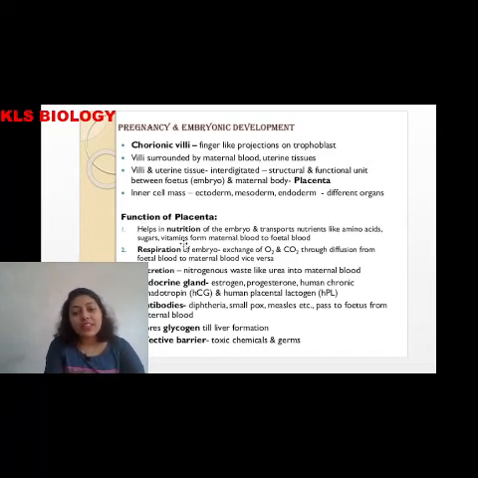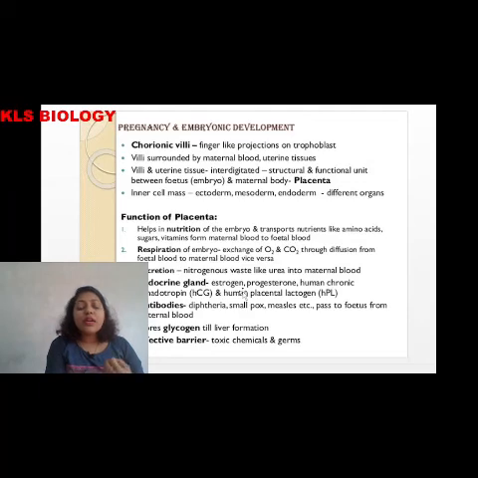So the functions of the placenta: we have nutrition for the embryo, respiration, that is exchange of oxygen and carbon dioxide, excretion, that is nitrogenous waste passed in the form of urea into maternal blood, and endocrine gland, because it regulates hormones such as estrogen, progesterone, human chorionic gonadotropin and human placental lactogen, HPL, which are temporary hormones seen only during the gestation period or the pregnancy period.